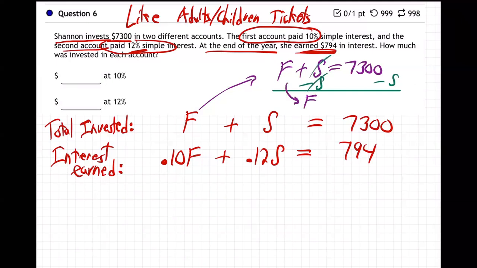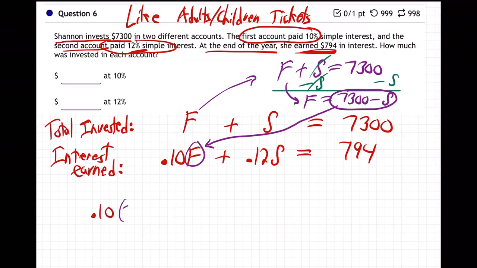Down the F equals 7,300 minus S. So grab that, plug it in right there. F equals 7,300 minus S. And so I'm going to plug in 7,300 minus S right there. So you get F alone in the first equation, plug it into the second.